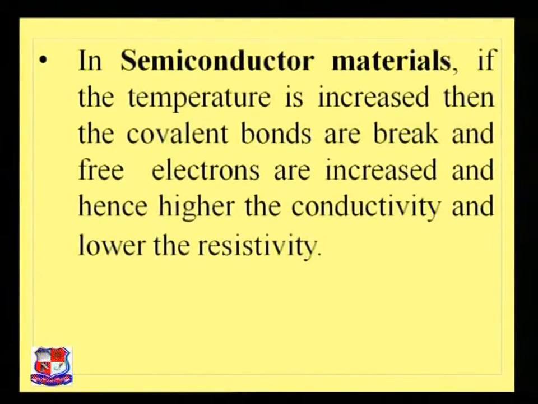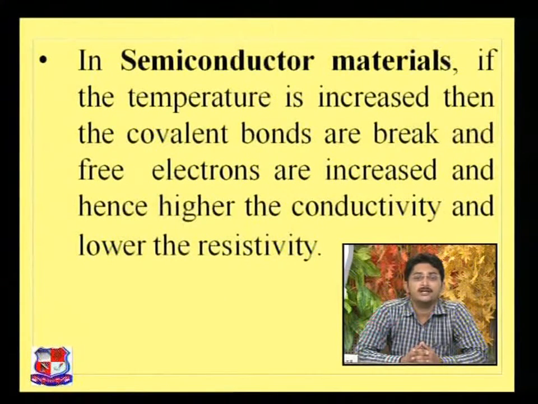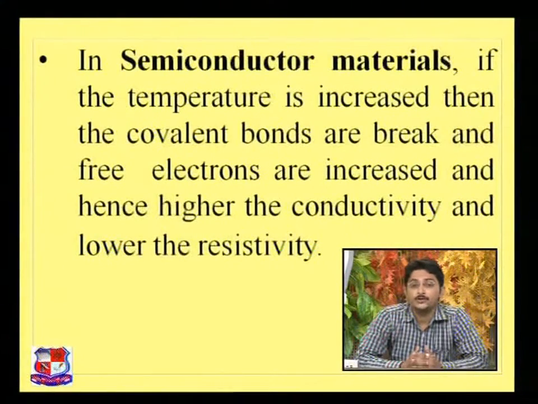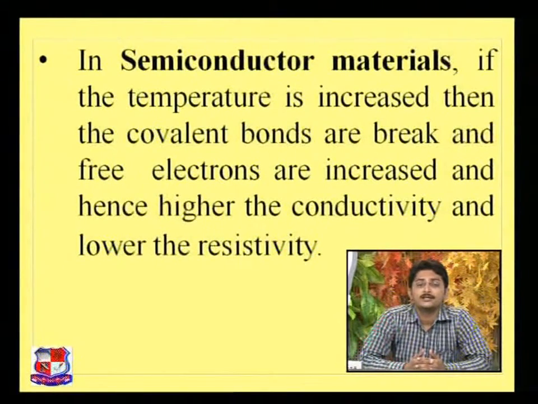Now the semiconductor materials are those kinds of materials whose resistivity and conductivity are in between the conducting material and the insulating material. It means that the material whose conductivity is not higher than the conductor, but is lesser than the conductor and higher than the insulator. In other words, the material whose resistivity is higher than the conductor but lesser than the insulator, all these kinds of materials are known as the semiconductor materials.